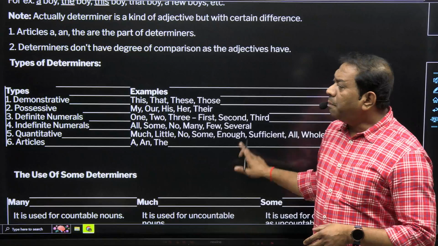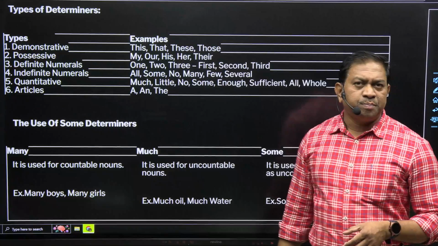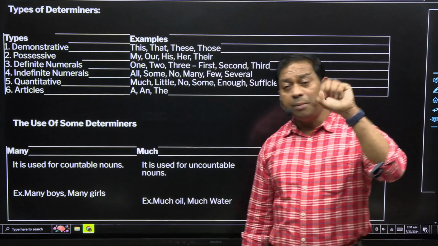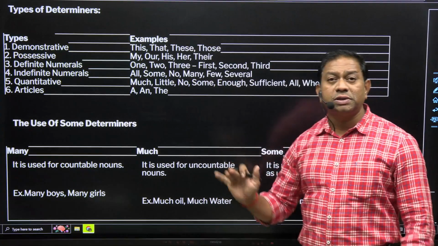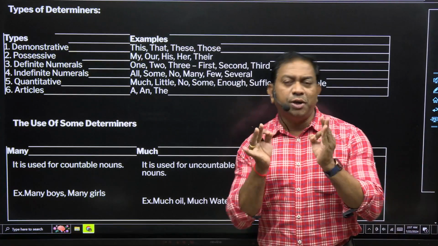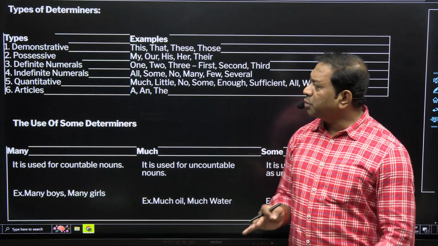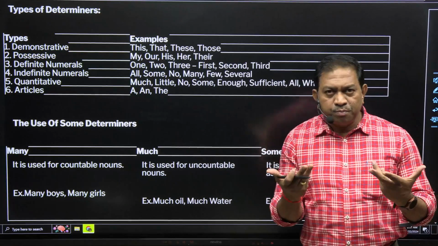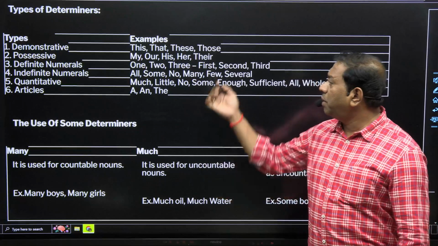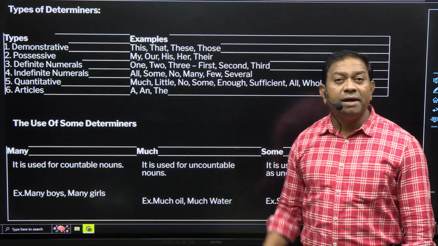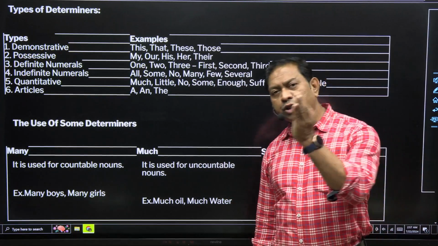Okay. अब now types of determiners. My dear students, types of determiners. उसमें पहला है demonstrative determiners. This, that, these, those. They are called demonstrative determiners. Okay. Next one, possessive. Possessive, possession. मालकी, possession. My, his, her, or maybe our, his, her, their. They are possessive. That's why they are possessive determiners.